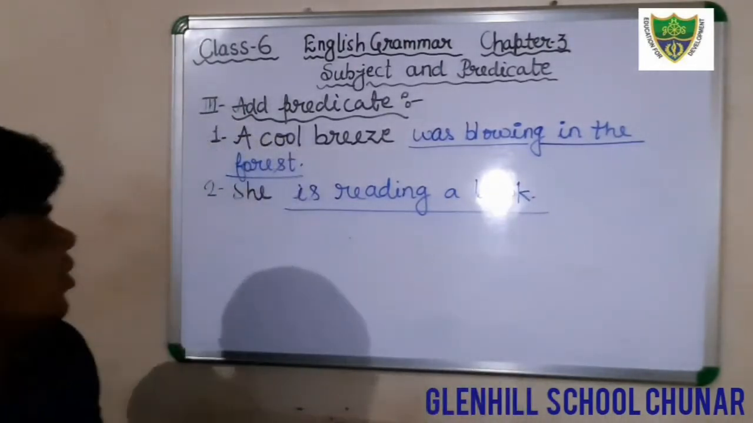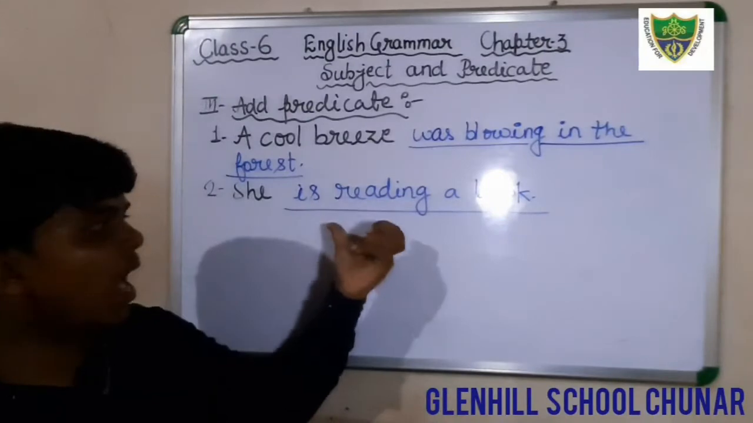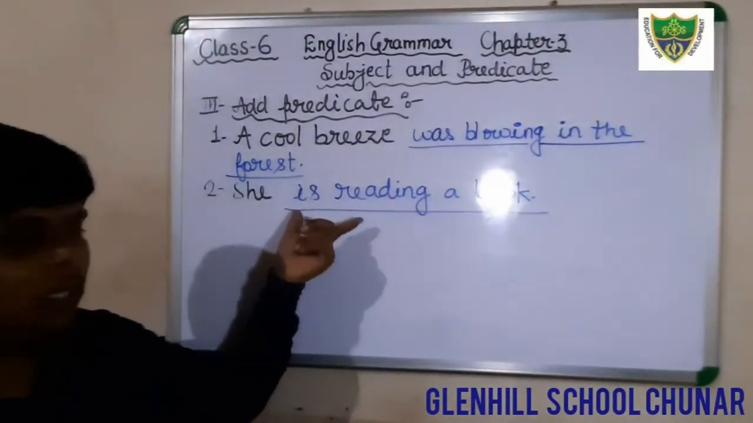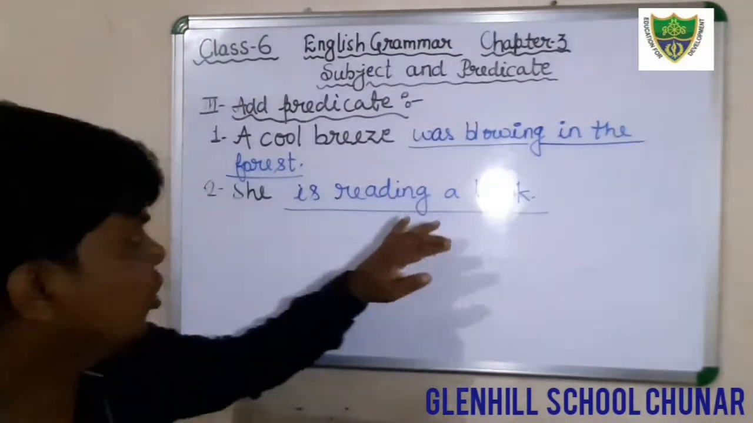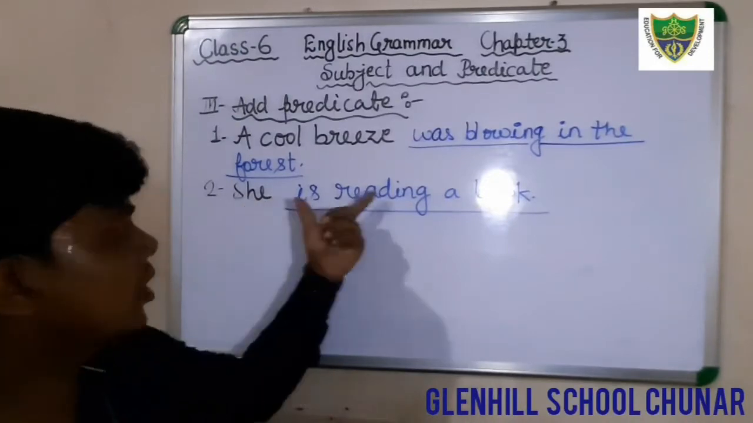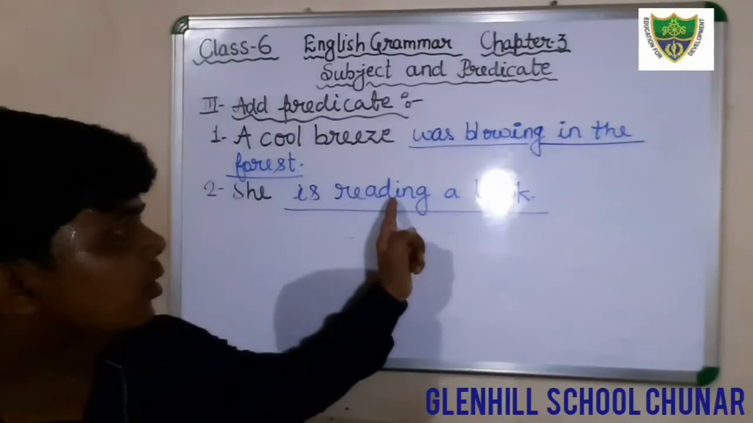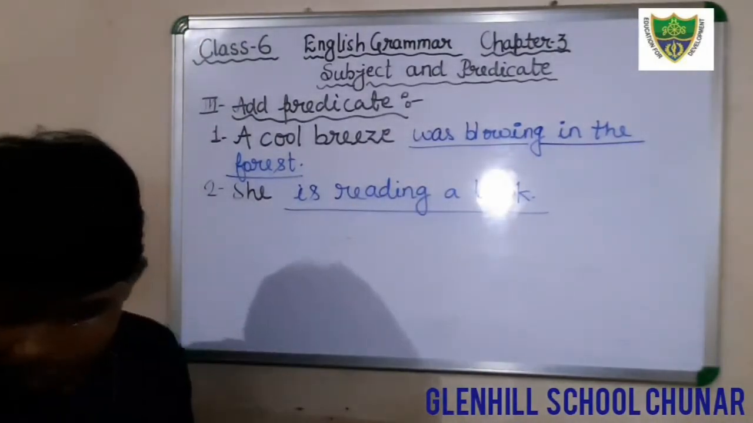In question number 2, the subject is already given. You have to add the predicate, and the suitable predicate in this question is reading a book. Okay, just write down. C is the subject, and the rest of the words of this sentence, is reading a book, are the predicate.